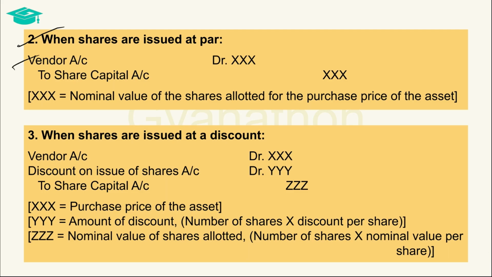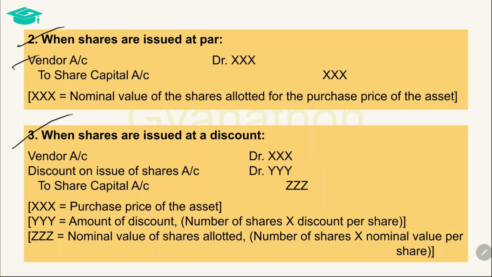When the vendor's account is debited with the purchase price of the asset, then it offsets the liability that was created in the vendor's account while recording the purchase of the asset, and the vendor is now the receiver of the consideration. The share capital account is credited since shares are allotted to the vendor with the amount of the nominal price of the shares.